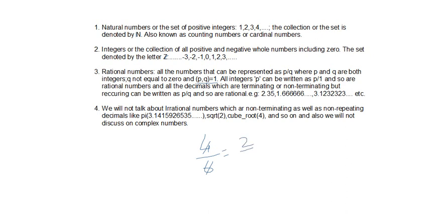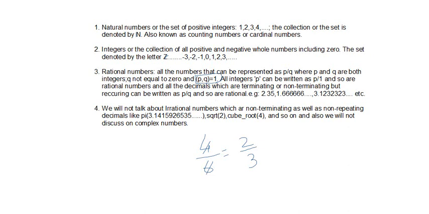Co-prime means two numbers which do not have any common factor other than 1. Their greatest common divisor or highest common factor, HCF, is 1. The greatest common divisor representation, which will come as a separate topic, is written in parentheses as (p, q) = 1. This means that the highest common factor or GCD is 1.